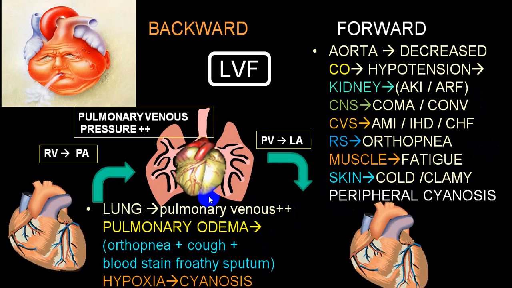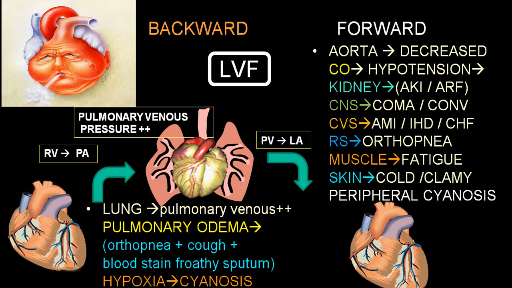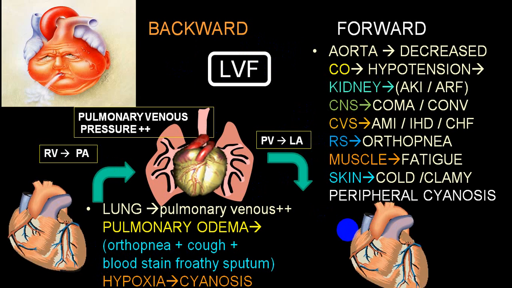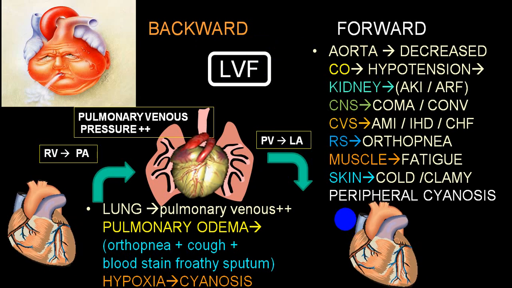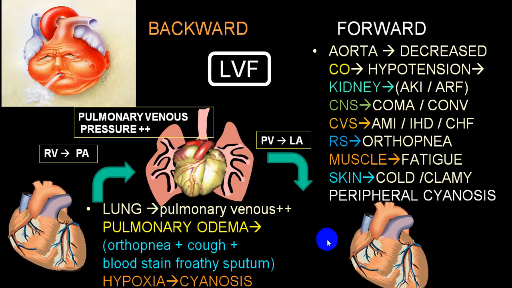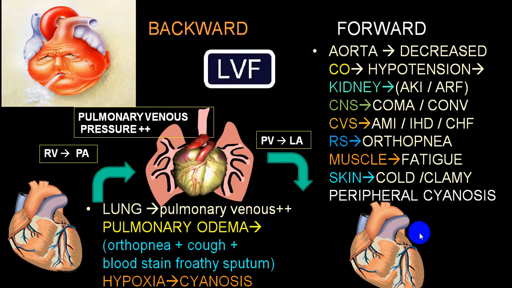That is mixed cyanosis. Now because of hypoxia, the pulmonary artery undergoes vasoconstriction, pulmonary hypertension, right ventricular pressure elevation, and now it will end up with congestive cardiac failure. And this combination, left ventricular failure with right ventricular failure, we now call congestive heart failure, and that is the outcome. So this will be the two. This is because of forward failure, and this is because of increased pressure in the pulmonary vein. This is a backward pressure. So this is called backward failure. This is called forward failure in left ventricular failure.